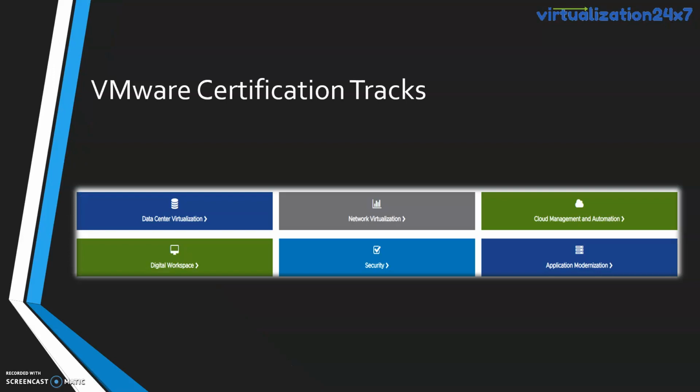When we are talking about the VMware certification tracks, in VMware we have a total of 6 tracks available. We have a track on data center virtualization, which is based on the VMware vSphere product. We have a track on network virtualization, which is based on NSX. We have a track based on cloud management and automation, which is based on the product called VMware vRealize Automation or